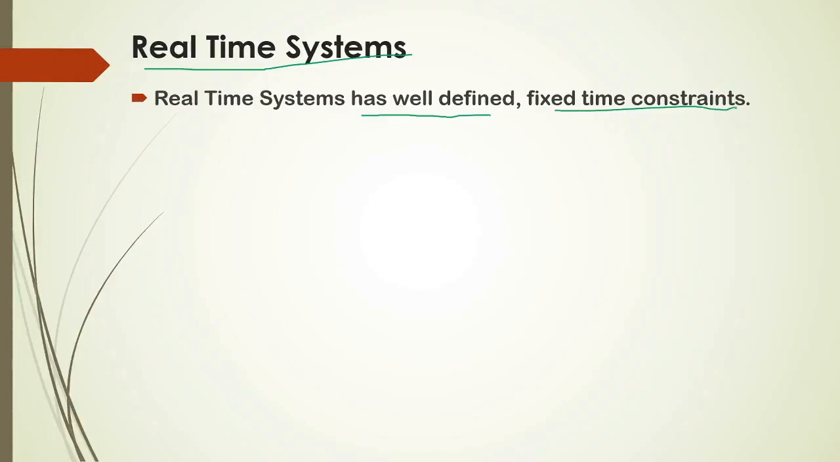This means every task is given a fixed time to start its processing. Within that time, it should immediately start its processing, otherwise there are chances of failing the system. So fixed time means every task is given a fixed time and within that time it should start its processing.